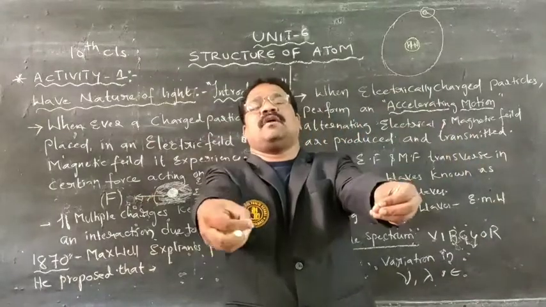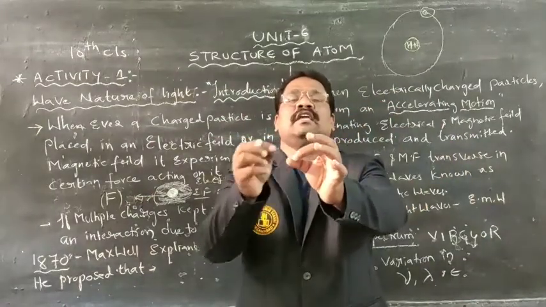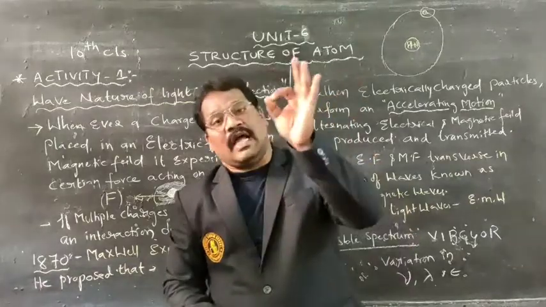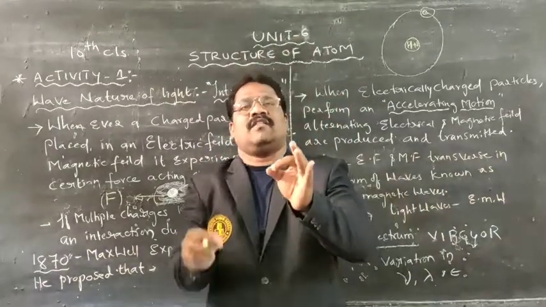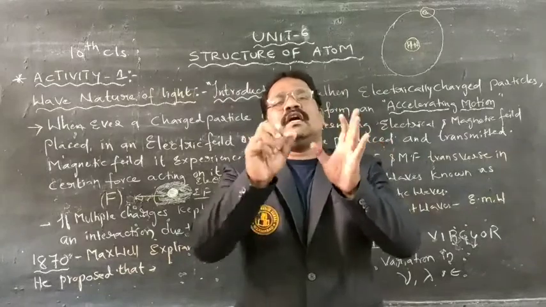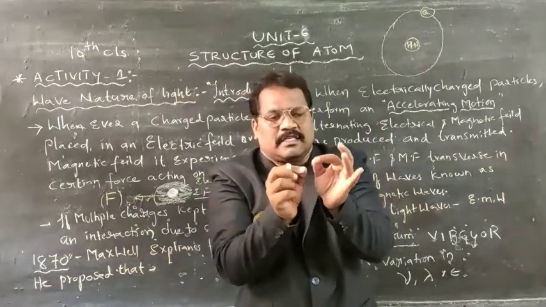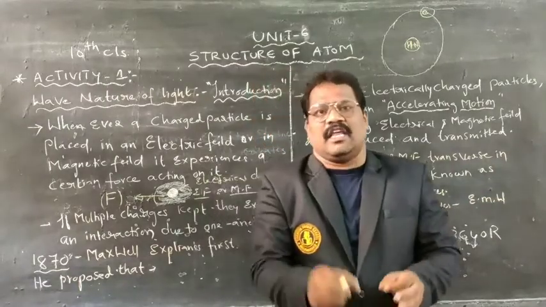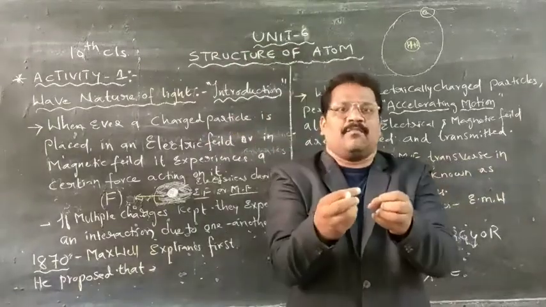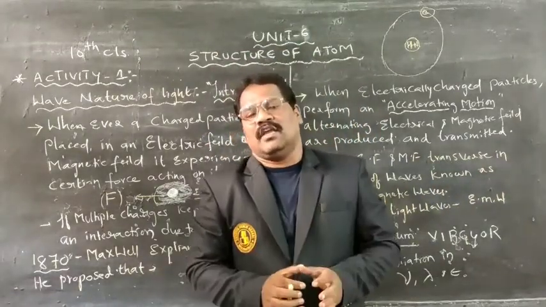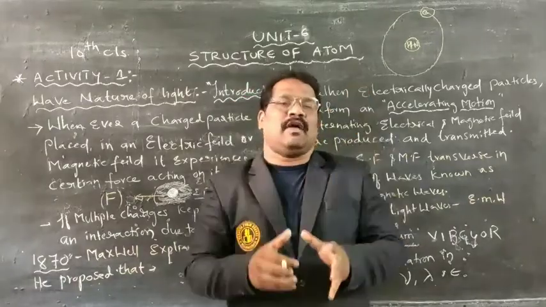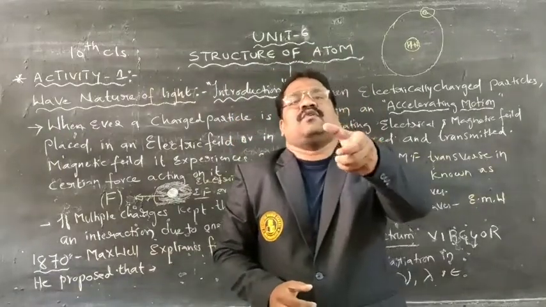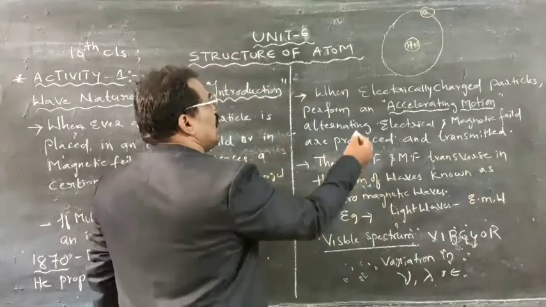If one charged particle is placed in an external electric field, it experiences a certain force acting upon it. Due to that force, the charged particle starts moving; it accelerates from one point to another. Similarly, if we place more charged particles in an electric field or magnetic field, they experience force. That force makes the particle attain a motion.